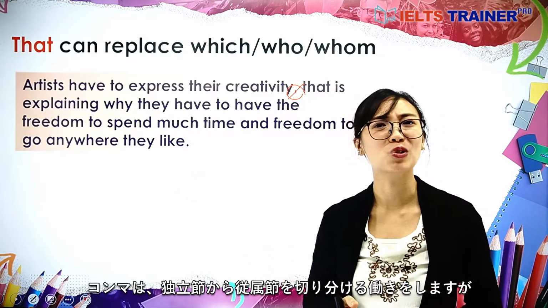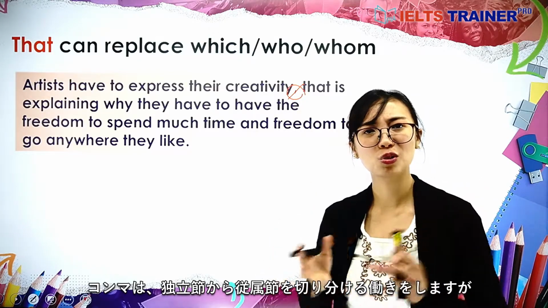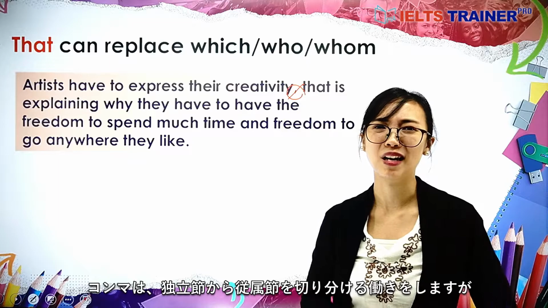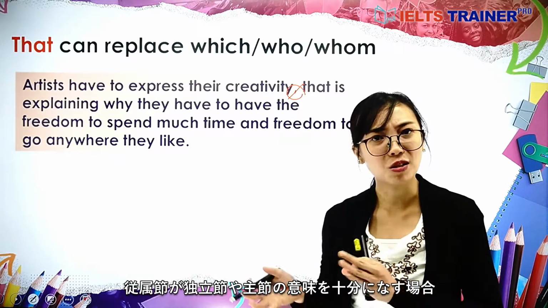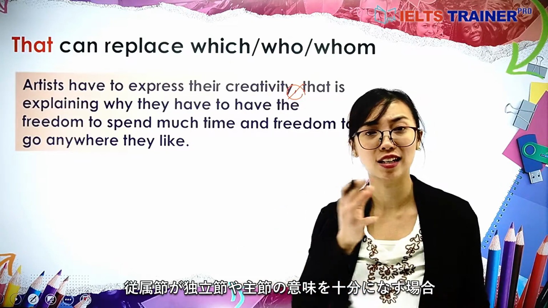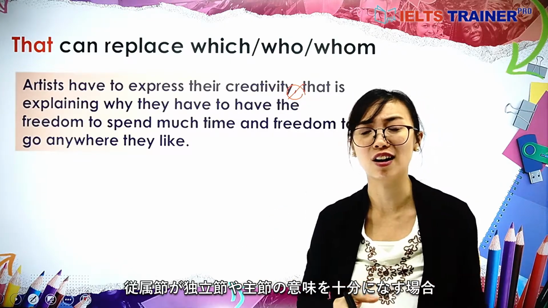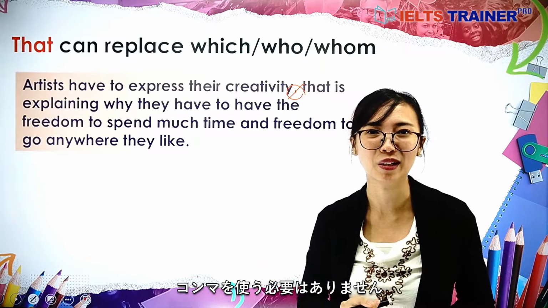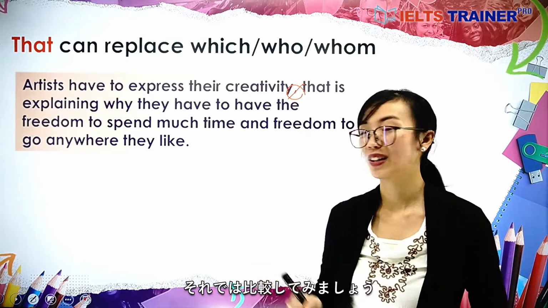The comma is used to separate the dependent clause from the independent clause. But if the dependent clause completes the idea of the independent clause or the main clause, then it is unnecessary to use a comma. Now let's compare.